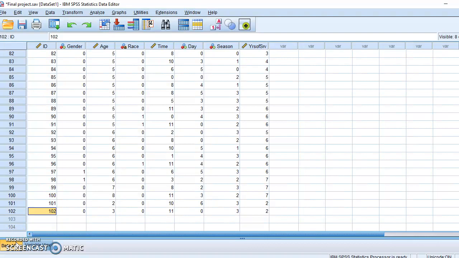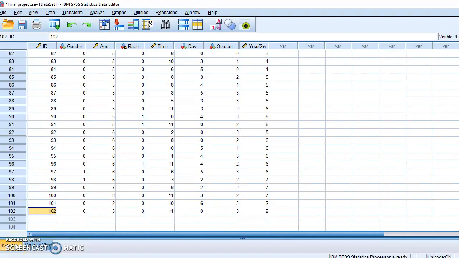I also want to note that I manipulated a little bit of the data in the seasons. It's supposed to be for each month of the year, and instead I've put those into 4 different groups as spring, summer, fall, and winter, so the data was easier to read. Otherwise, it just had a lot of data to go through.